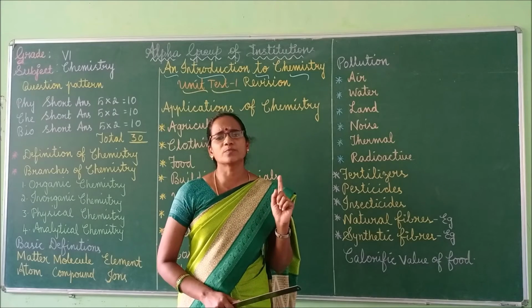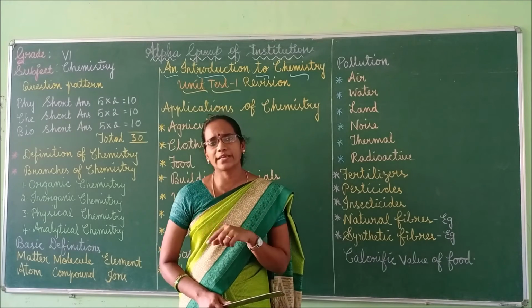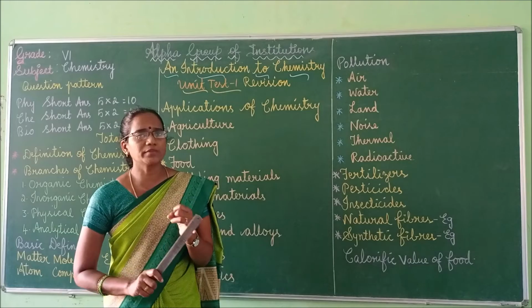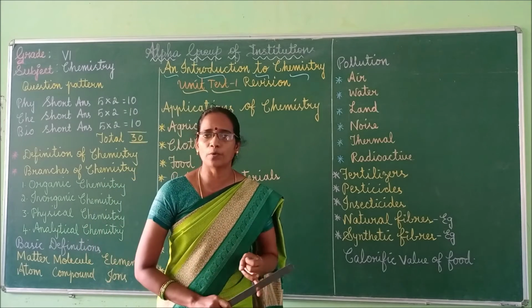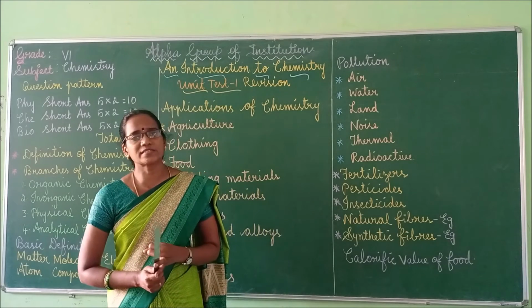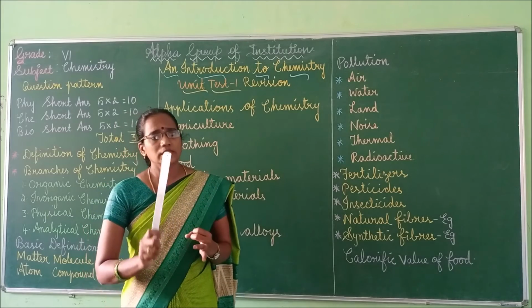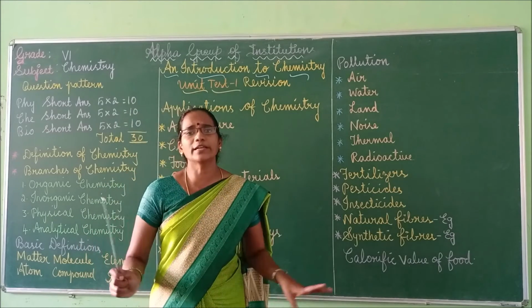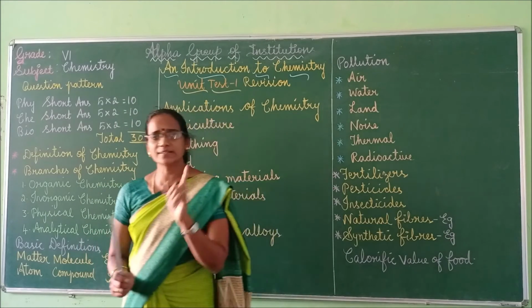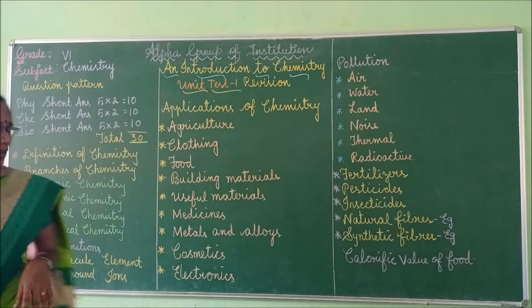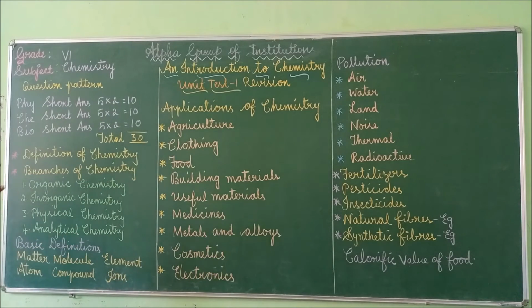So what is the difference between organic chemistry and inorganic chemistry? Organic chemistry deals with carbon compounds, whereas inorganic chemistry deals with compounds that do not involve carbon compounds. That is the difference between these two. Here also no need to give the examples.